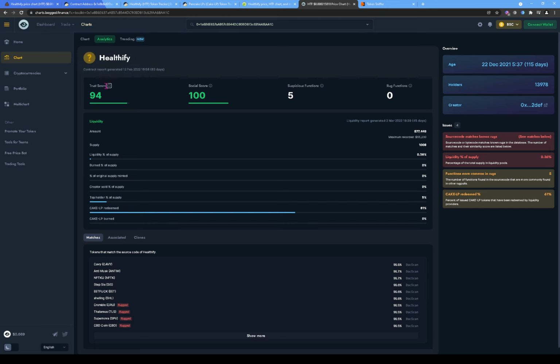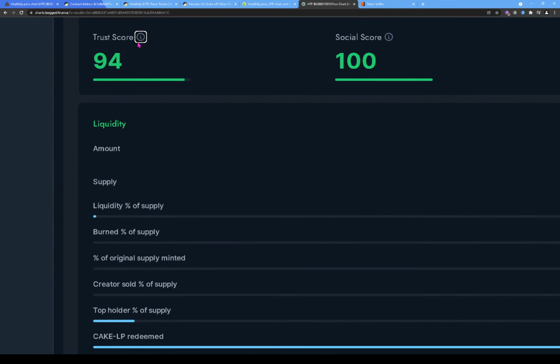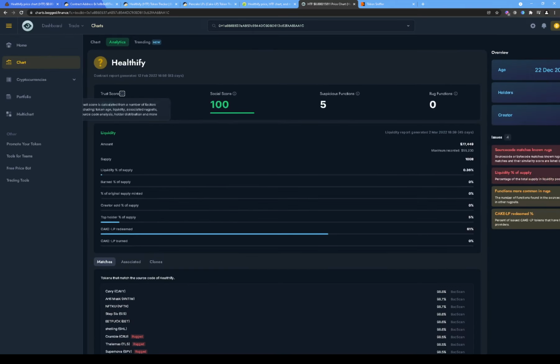It's not showing us exactly how I want. All right, here it is. All right, so it says trust score is calculated from a number of factors. I think we already went over that. Yes, we already went over that.